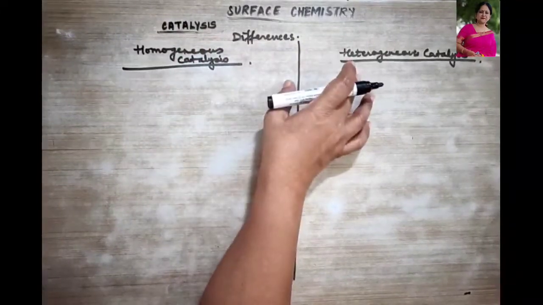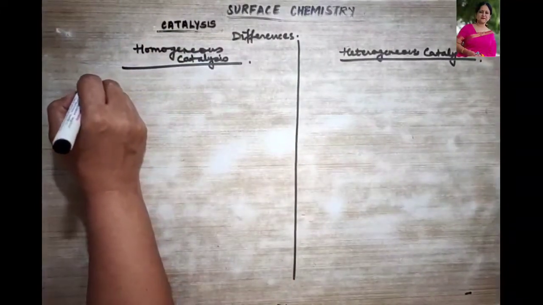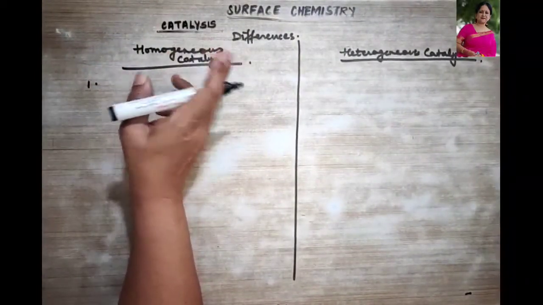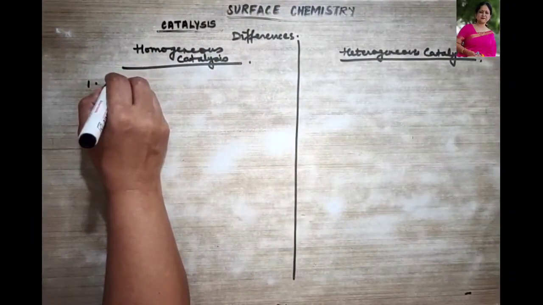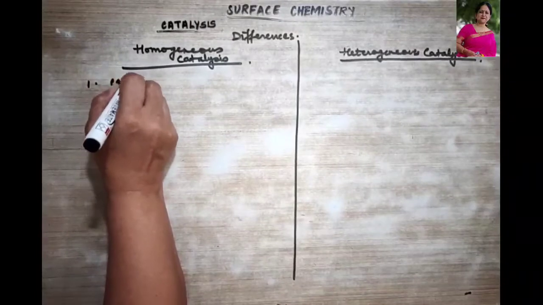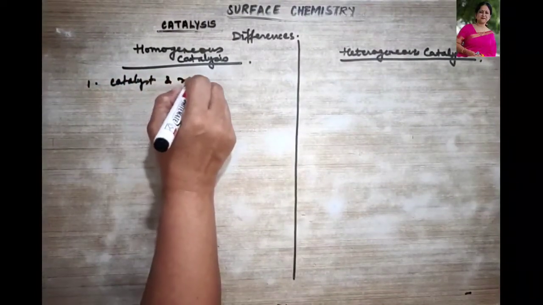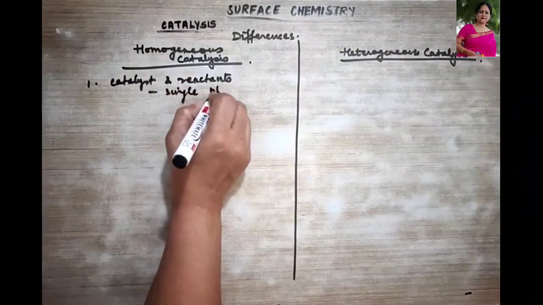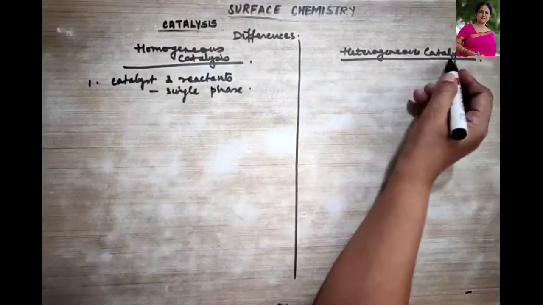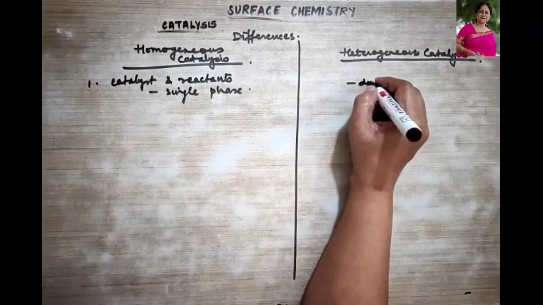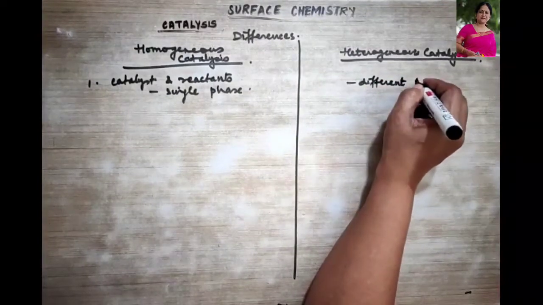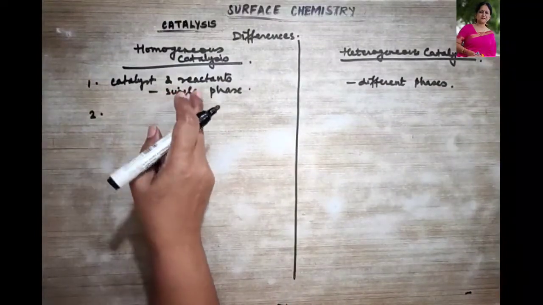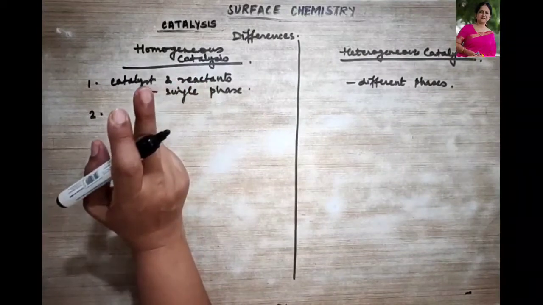The first point: in homogeneous catalysis, the catalyst and the reactants are always in the single phase, but in heterogeneous catalysis they are in different phases. Clear?